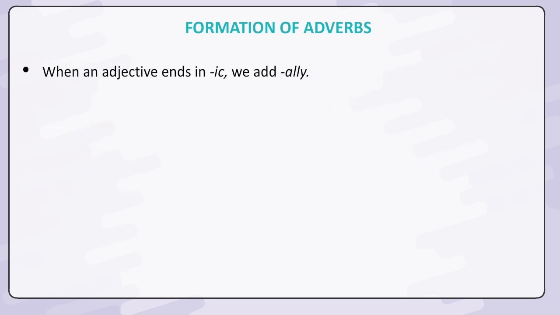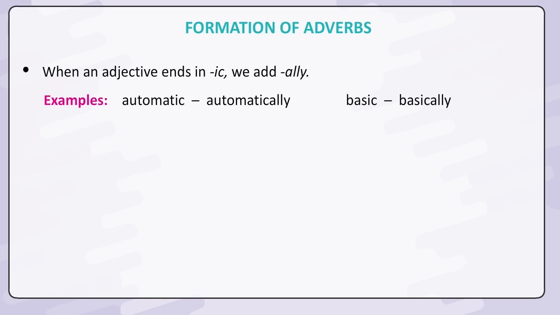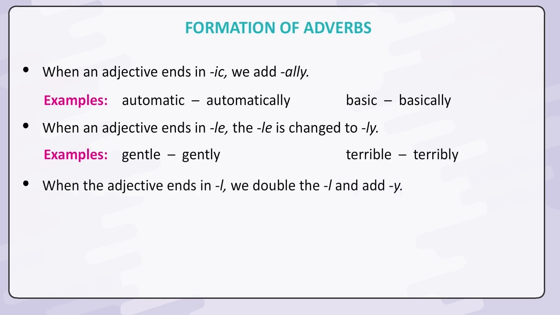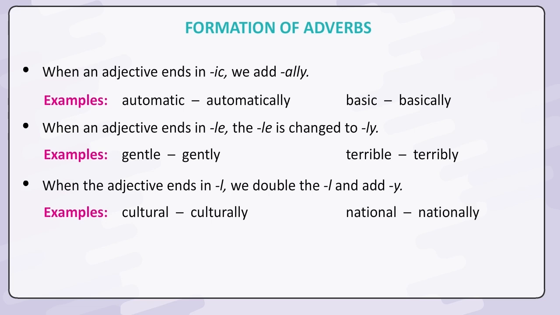When an adjective ends in ic, we add ally. Examples: automatic, automatically; basic, basically. When an adjective ends in le, the le is changed to ly. Examples: gentle, gently; terrible, terribly. When the adjective ends in l, we double the l and add y. Examples: cultural, culturally; national, nationally.